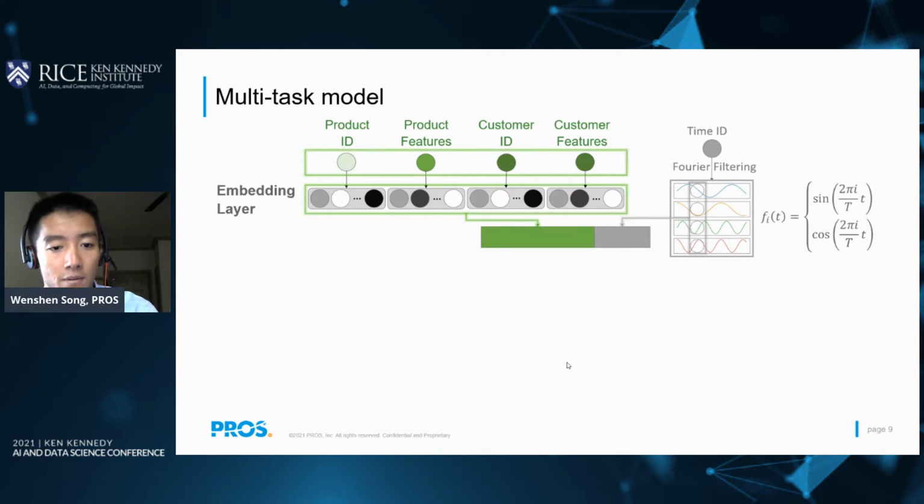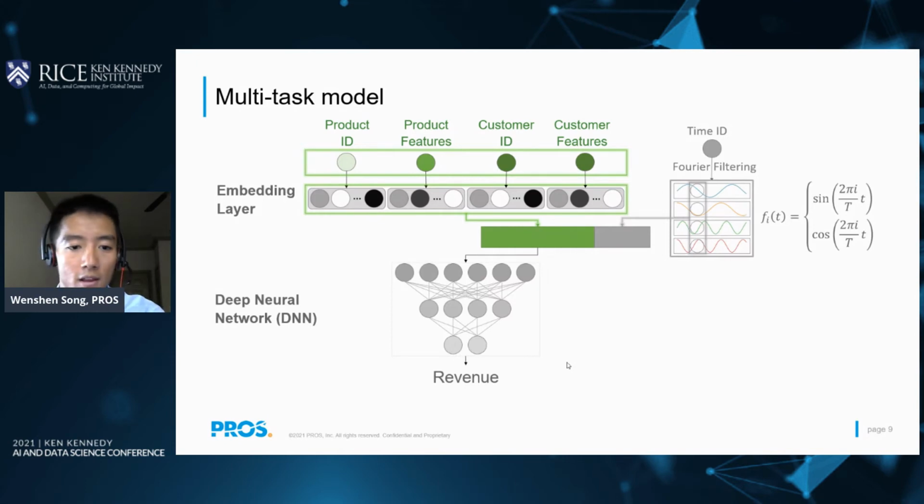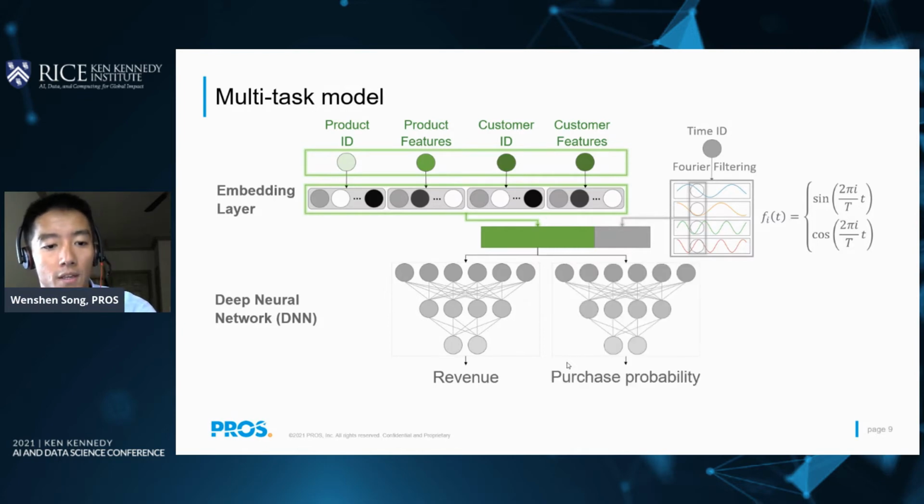For the next step, the obtained embedding vector will be fed into two independent deep neural networks. The first one is for forecasting, and it will fit and predict the y values. Here we use the example of revenue, and we call it the prediction task. And the second one will handle the recommendation and fit the purchase probability. And we call it the recommendation task.